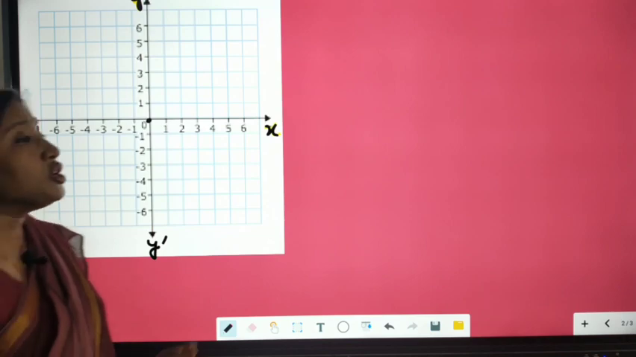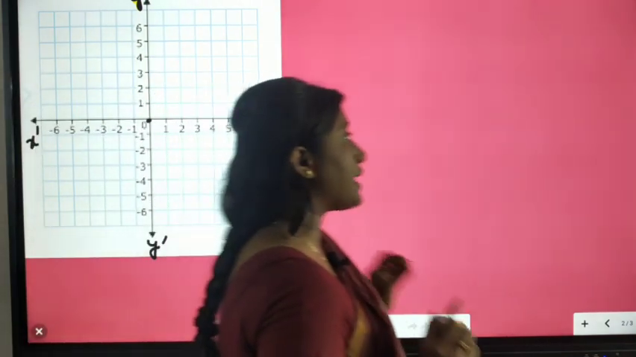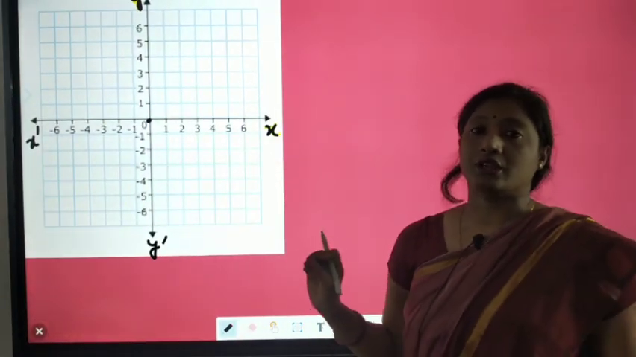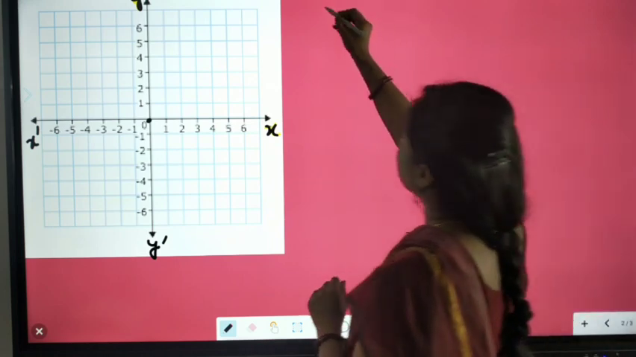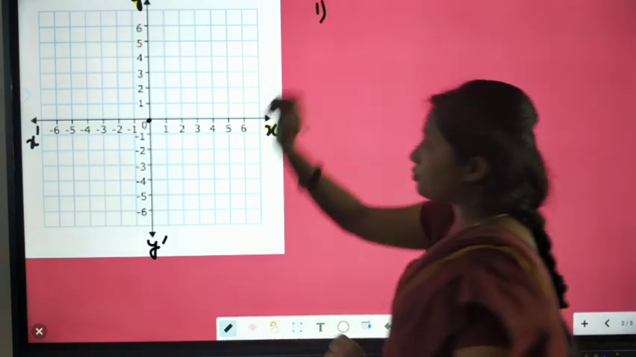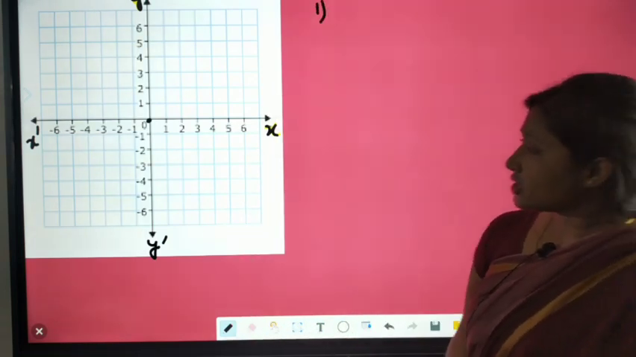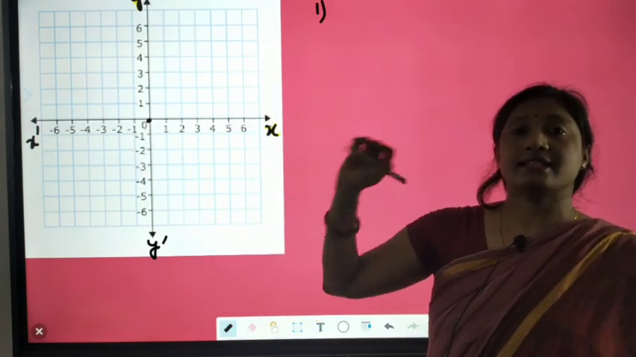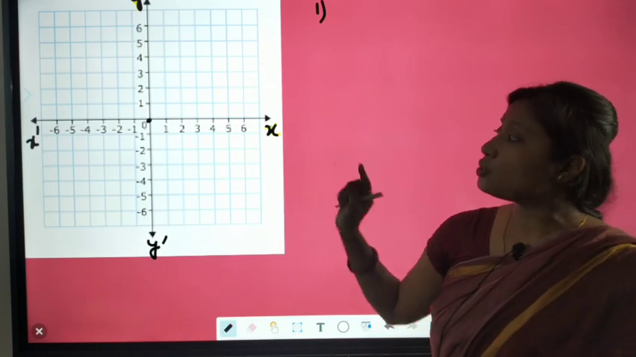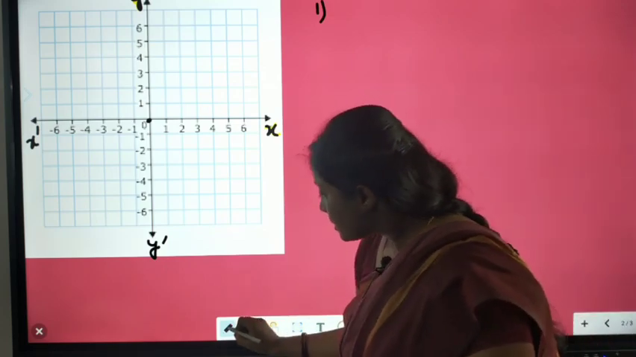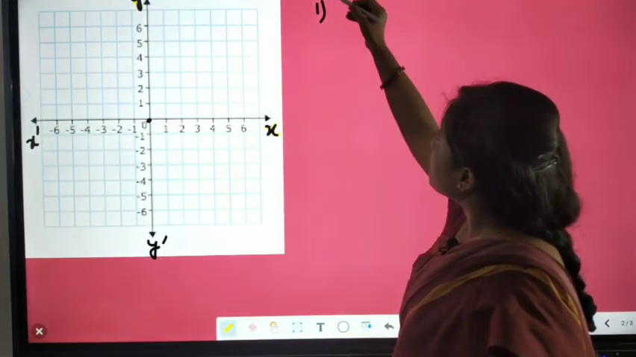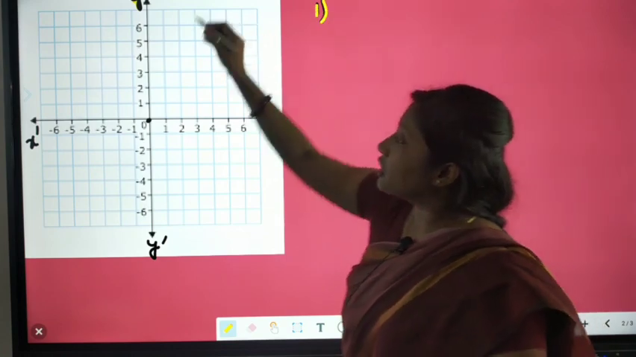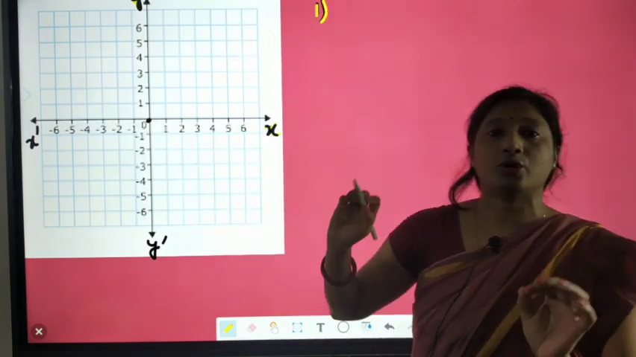This is our graph. Now what are the main facts we are going to reveal from here? The first interesting point is that these two coordinate axes, the x-axis and y-axis, will always be perpendicular to each other.